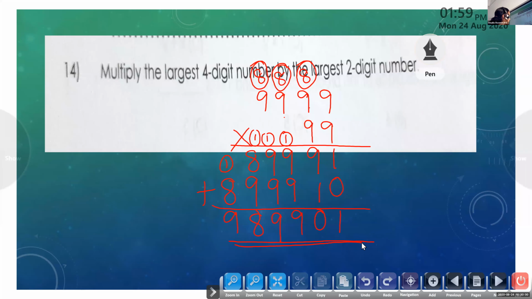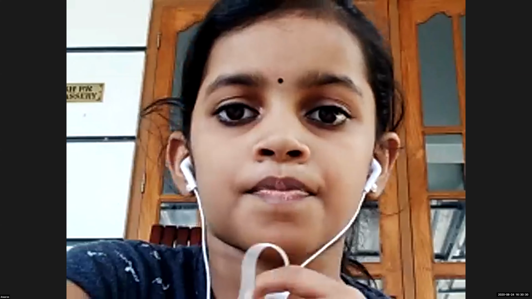Children, please keep the commas there. After 3 digits, then 2 digits. Okay, Anusri, can you read this number? 9 lakh 89,901. 9,89,901. Yes? Okay, children, all of you got it?